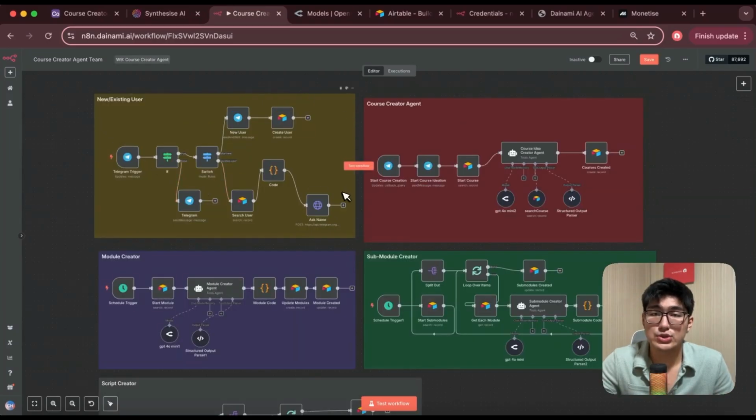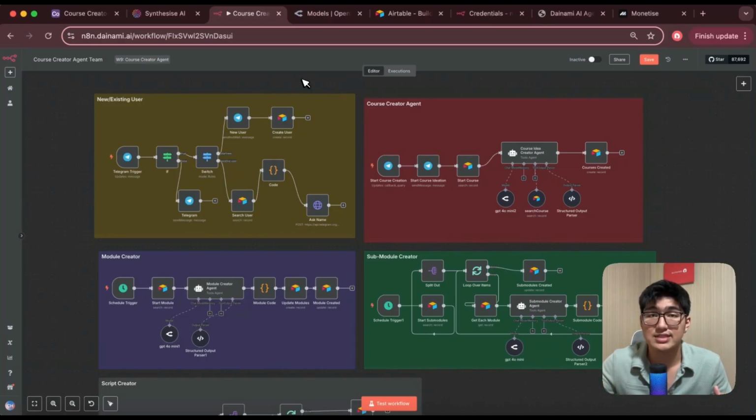And so before I run through each of them one by one to understand how this actually works, let's go through some of the main things we need to set up for this specific system. The first thing we need to have is, of course, n8n. And n8n is an automation platform that allows you to create AI automations and AI agents using drag and drop no-code tools, like building Lego blocks.